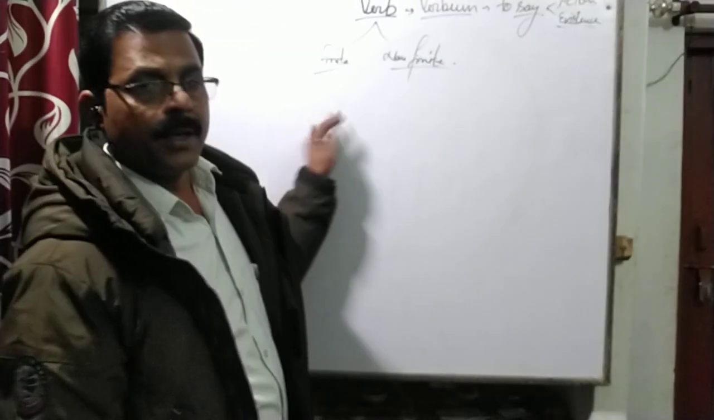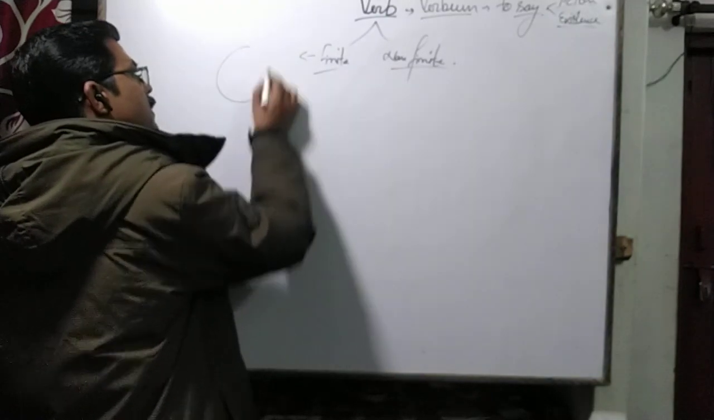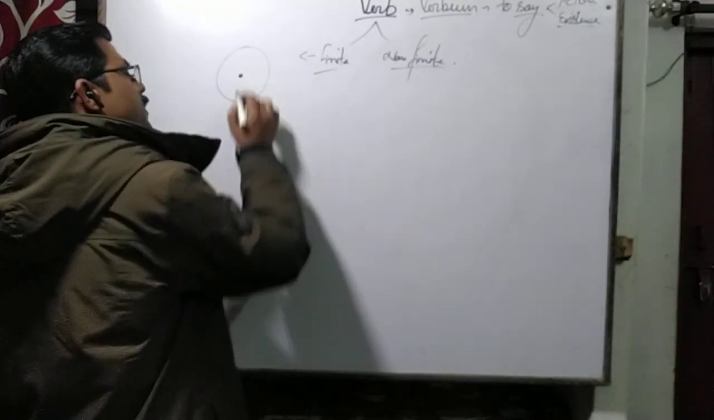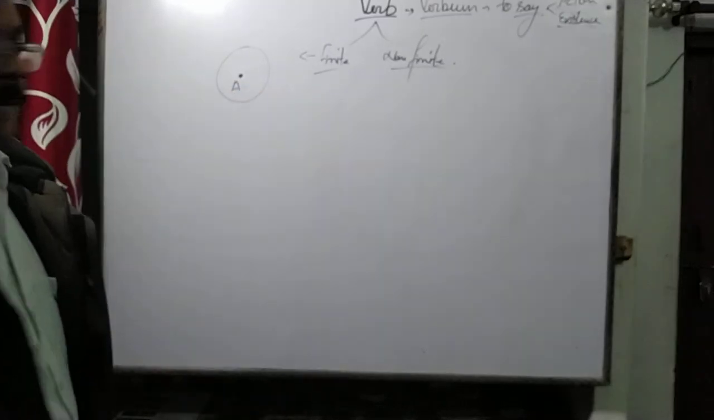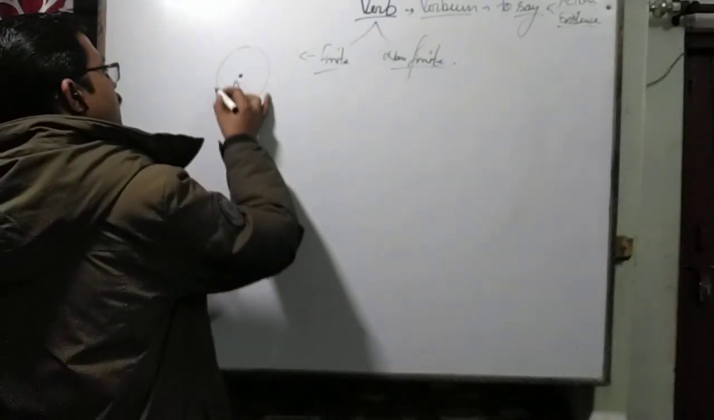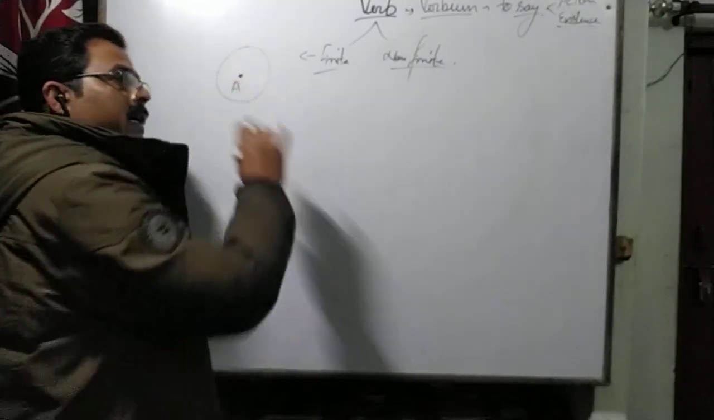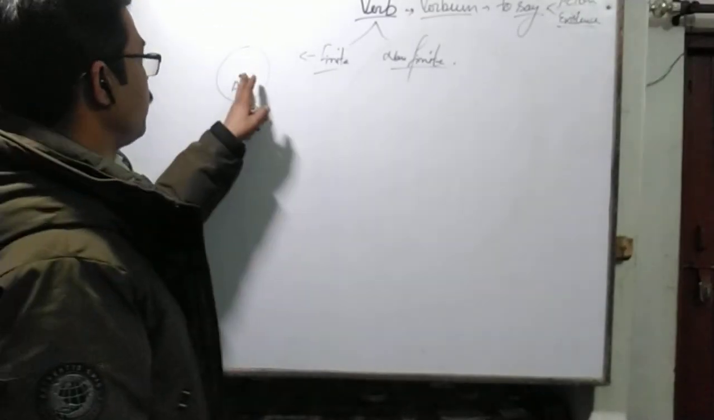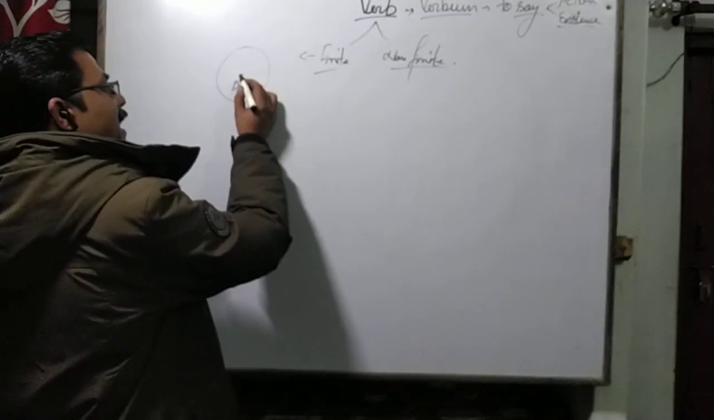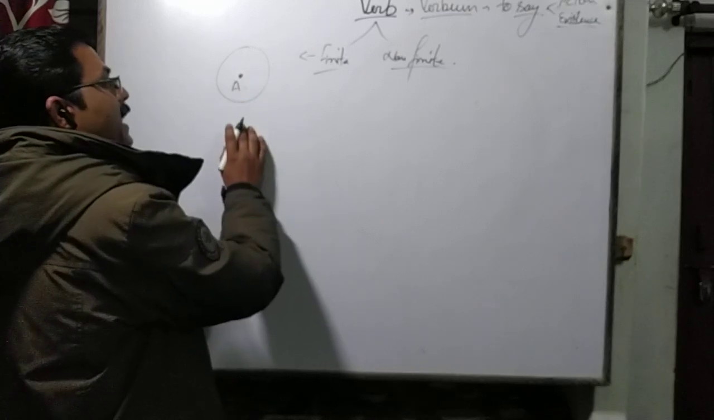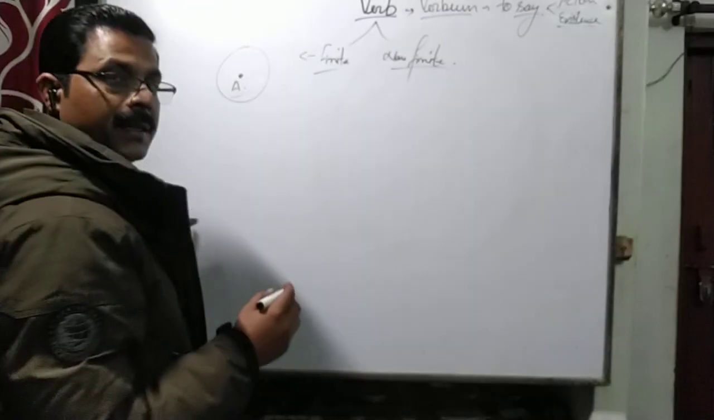What is being finite? Finite means, A is a cow. This is a surrounded area. It has a boundary wall surrounding itself. So A is a cow, and cow is limited to move in a certain area.